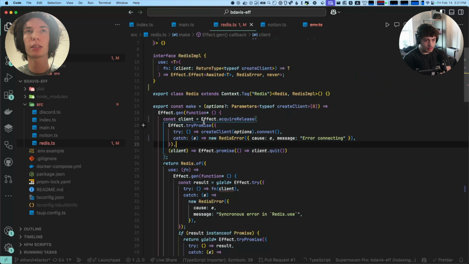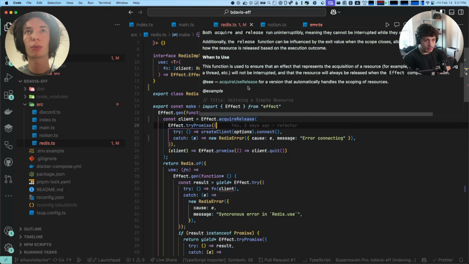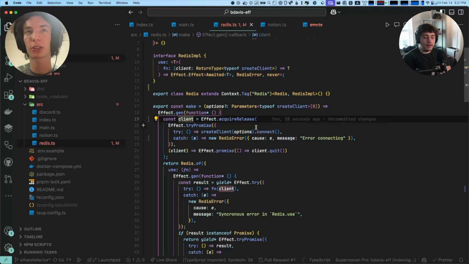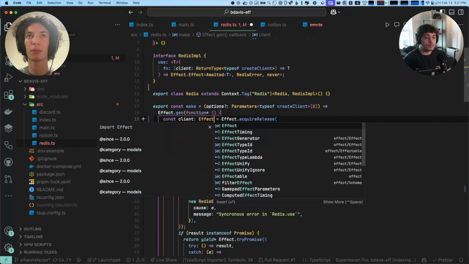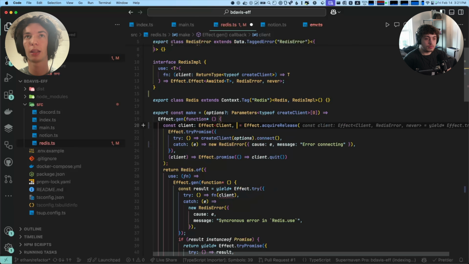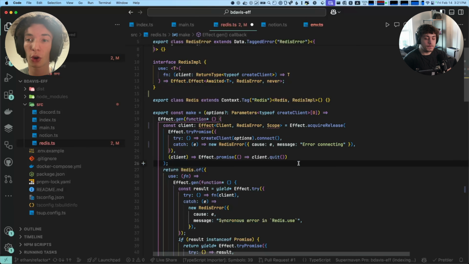If we look at this acquireRelease, it's an effect that gives us the client and the Redis error, and then it gives us a type called a scope. A scope is a service, but a different kind of service than every other one. Where Redis represents an actual object we have to provide, a scope is kind of hijacking the dependency injection mechanism to say that this effect has finalizers or destructors.